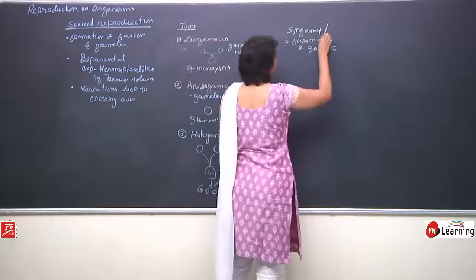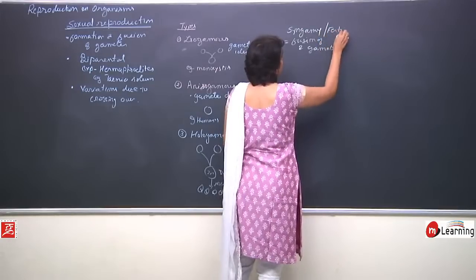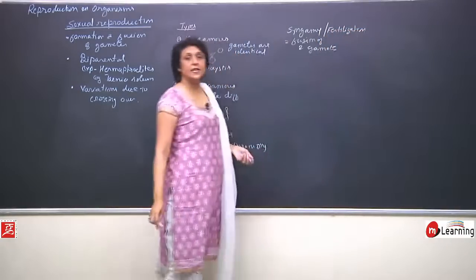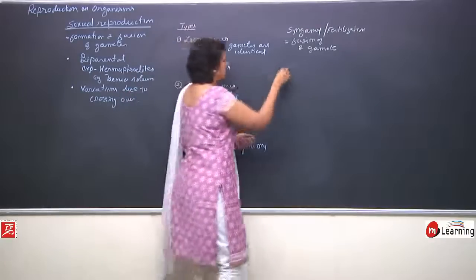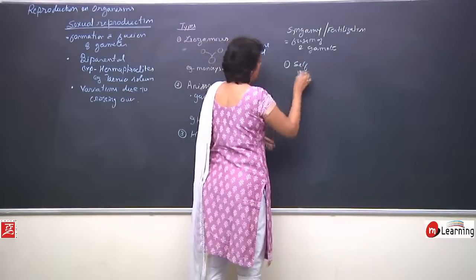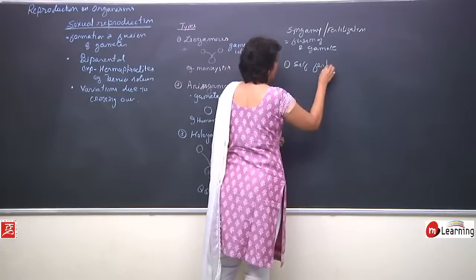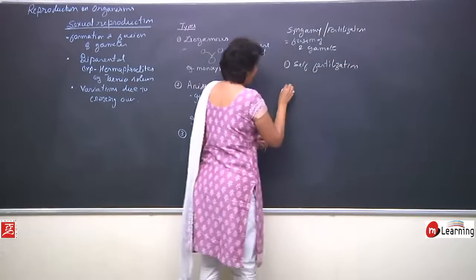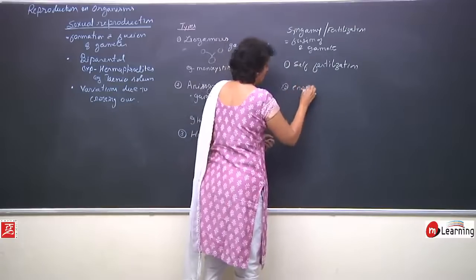So syngamy or fertilization. This fertilization can also be of two types: self-fertilization and cross-fertilization.